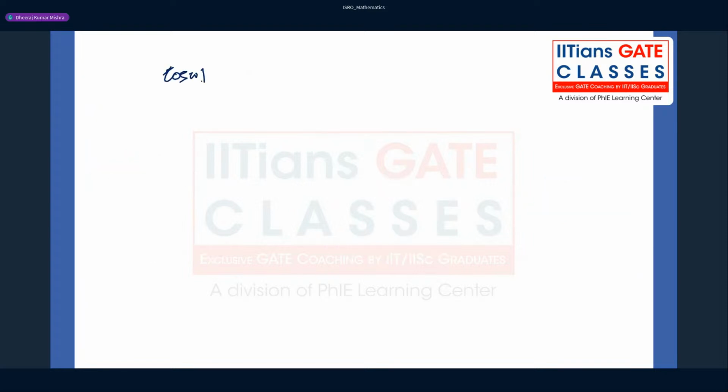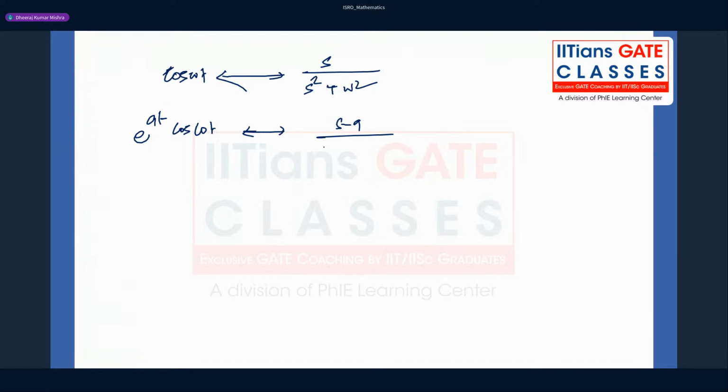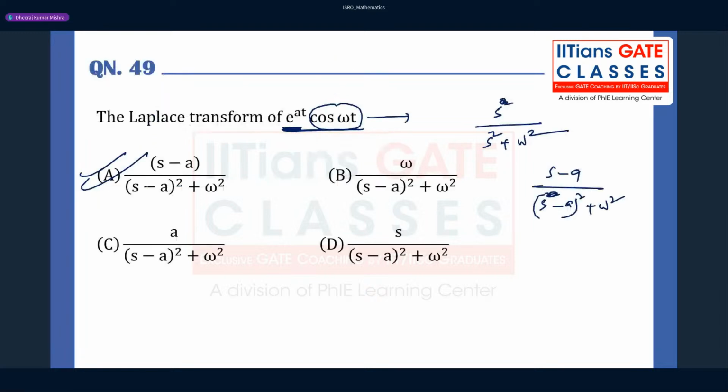Cos omega t has the Laplace transform s by s square plus omega square. If you multiply by an exponential in the time domain, its Laplace transform is going to be s minus a, so there will be a shift in the frequency domain: s minus a whole square plus omega square. So the answer for this question will be option A, right?